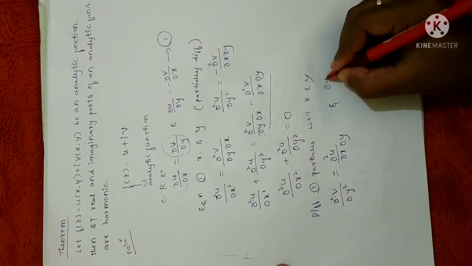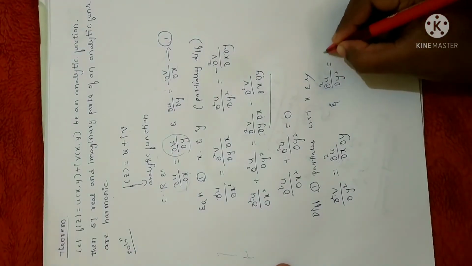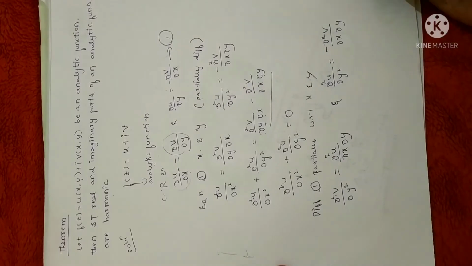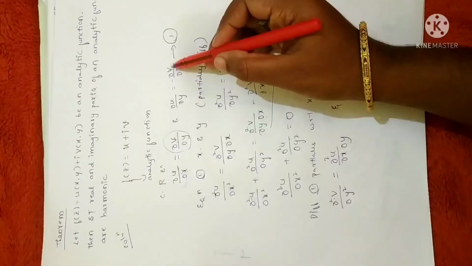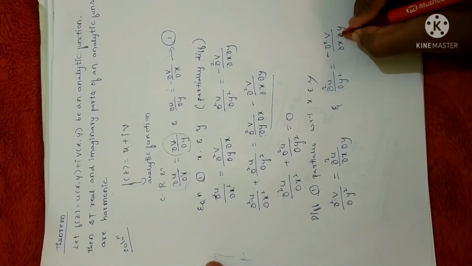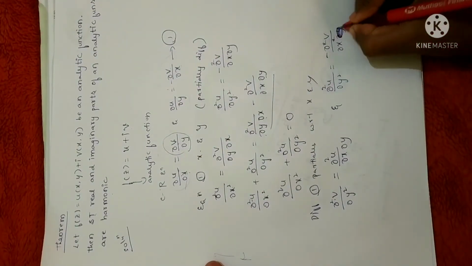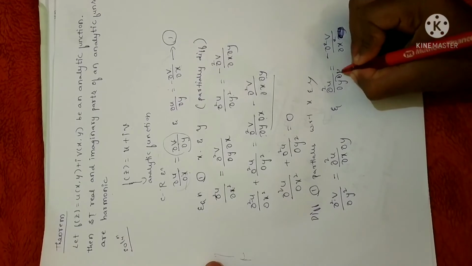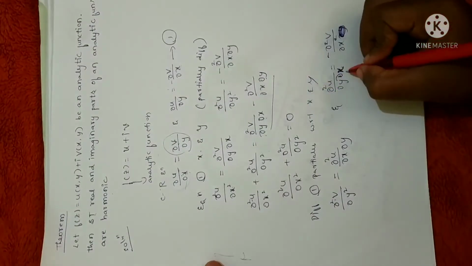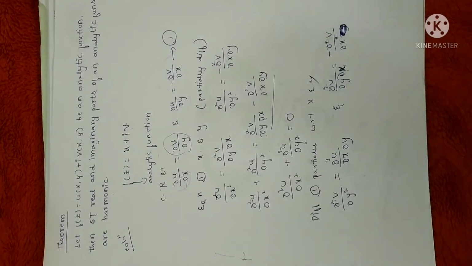So you will get ∂²u/∂y² = -∂²v/∂x∂y. I'm differentiating this with reference to x. Fine. So you will get ∂²v/∂x² = ∂²u/∂y∂x. Since we have already differentiated this with reference to y, I have differentiated with reference to x. Clear? Now let me add both.